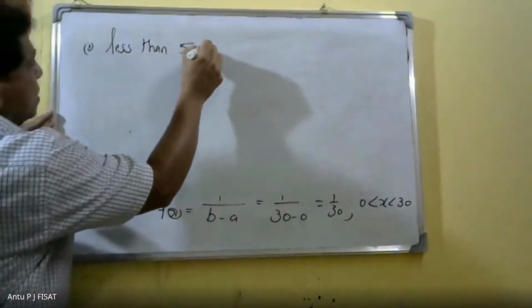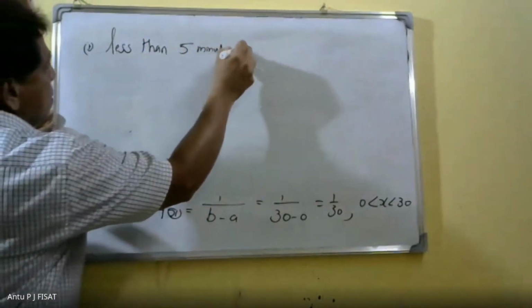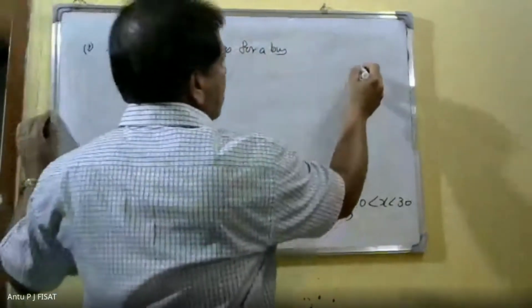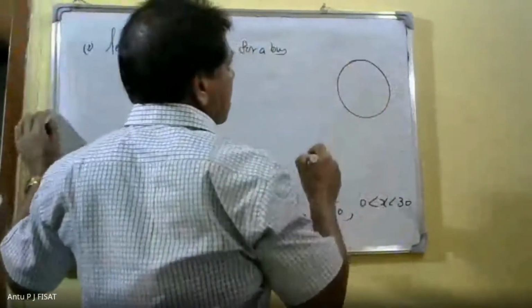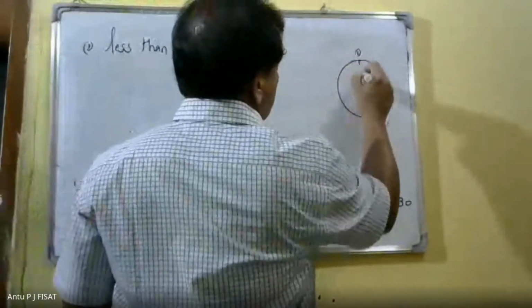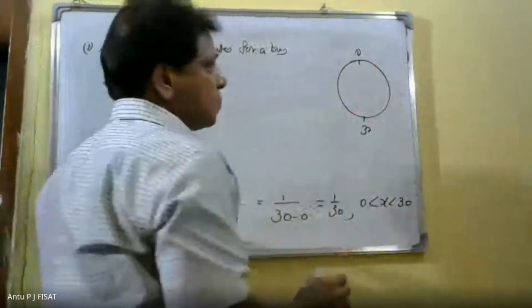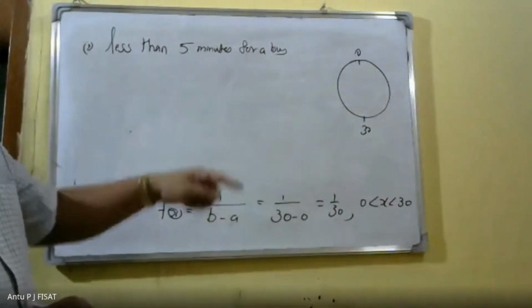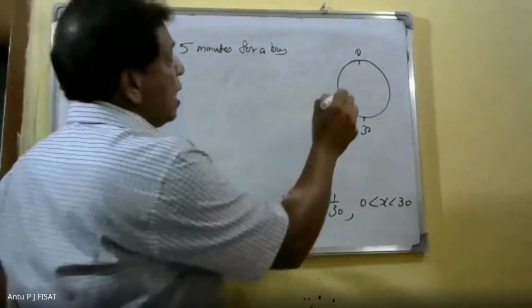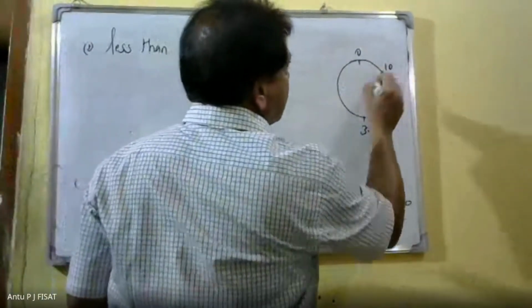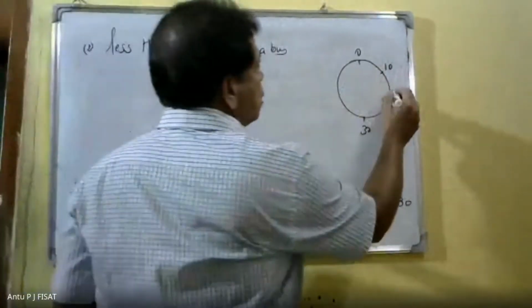Here, this is 0 and this is 30. For waiting less than 5 minutes for a bus, he has to arrive between 10 and 15 minutes, and this is 25 and 30.